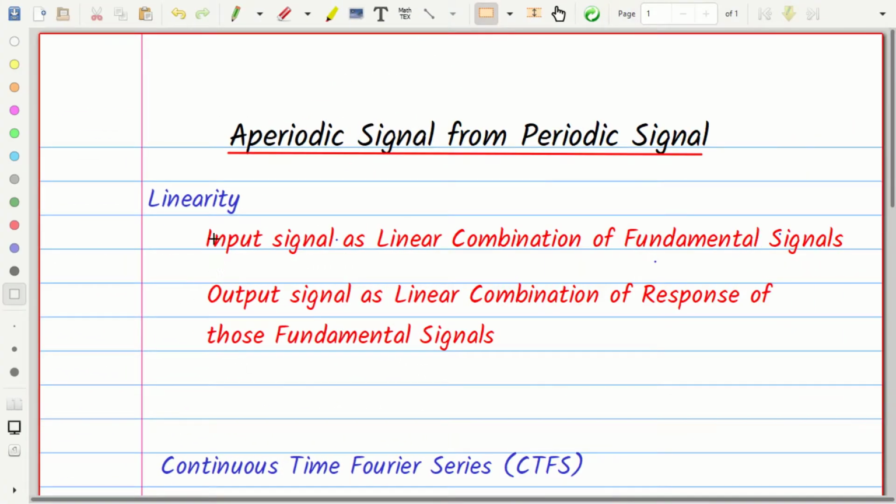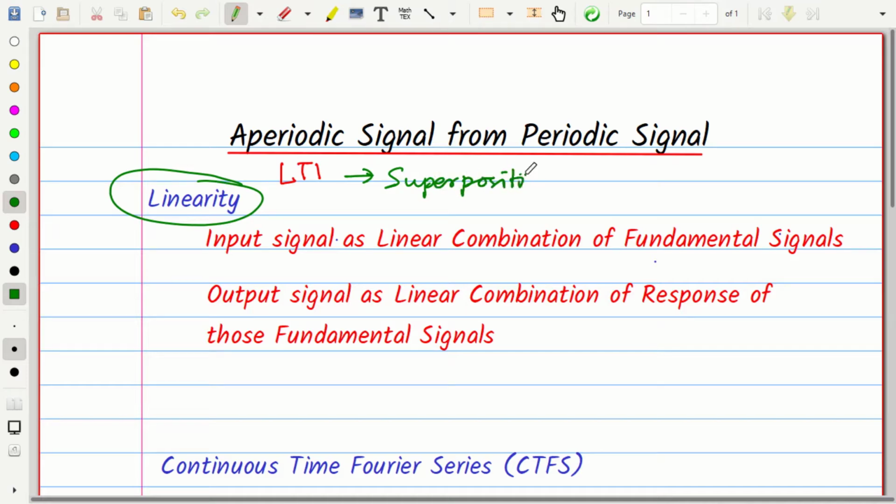Okay, so we have discussed in the previous classes that the LTI systems or linear time invariant systems have a particular property that is known as linearity property. So what is meant by linearity property? Linearity property says that the LTI systems obey the superposition principle, right? This we have discussed in detail in the first unit and the second unit. So what is the advantage of this linearity? Because of this linearity of the linear time invariant system, it has a specific property.